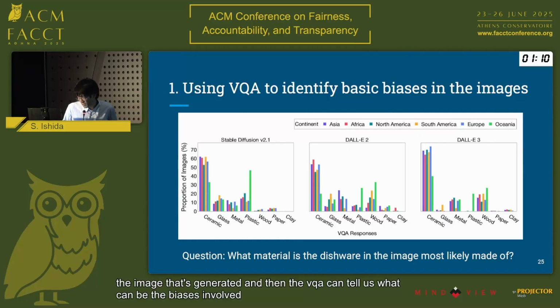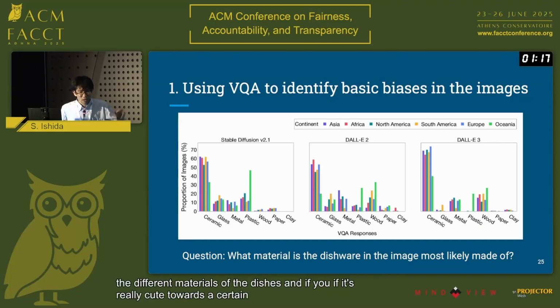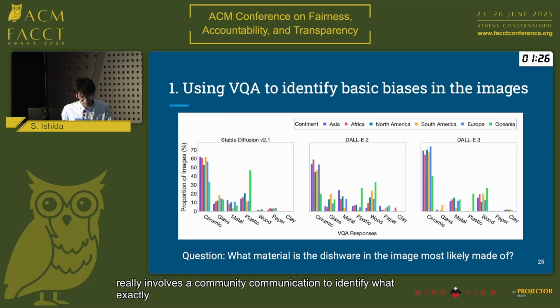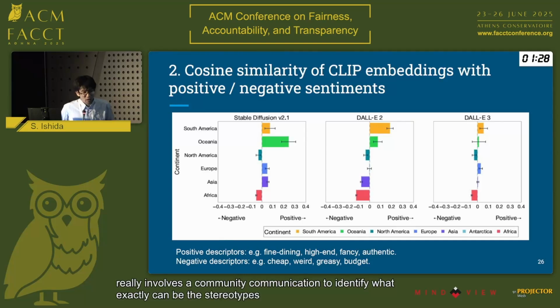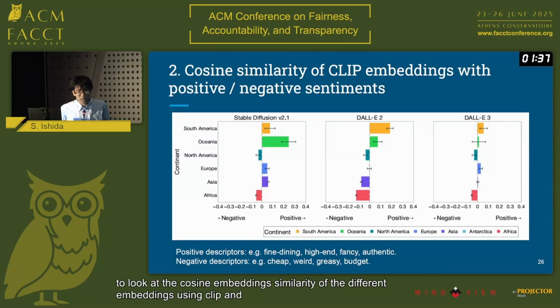So, for instance, you can ask about the different materials of the dishes, and if it's really skewed towards a certain stereotype, then you can evaluate it in an automated fashion. Although, again, this really involves community communication to identify what exactly these stereotypes can be. Another method we used was to look at the cosine similarity of the different embeddings using CLIP. And we came up with positive and negative descriptions of the way you describe a dish.